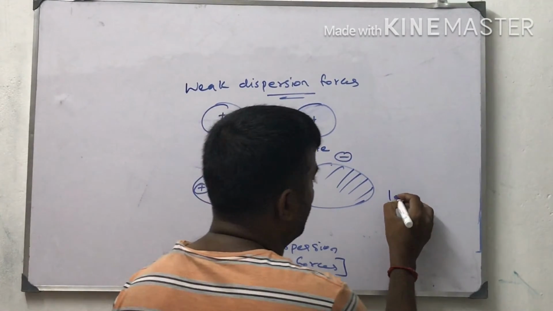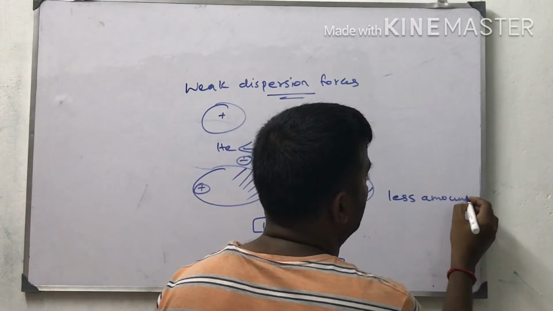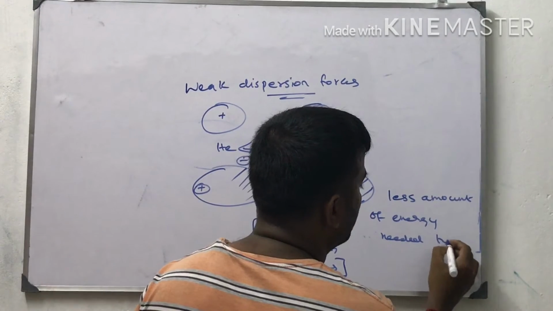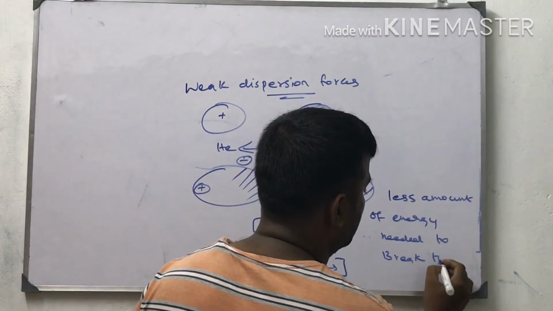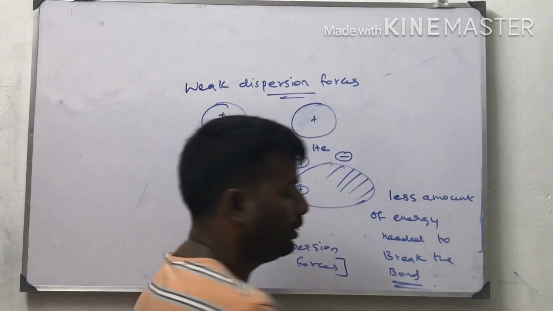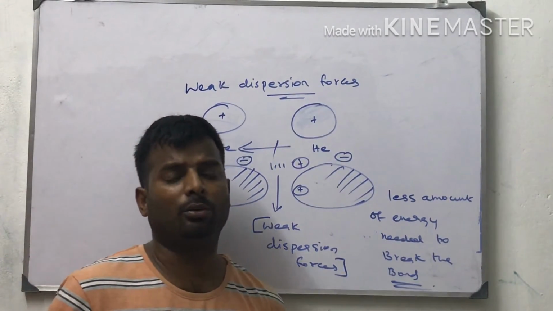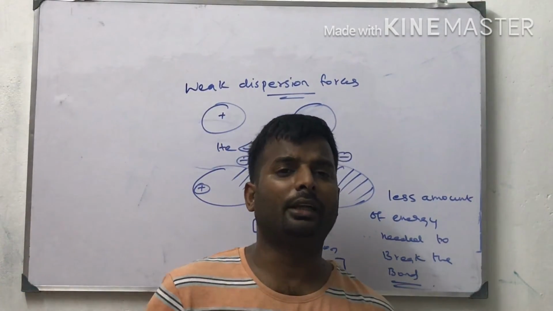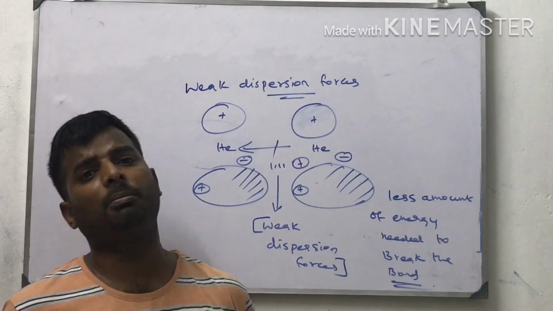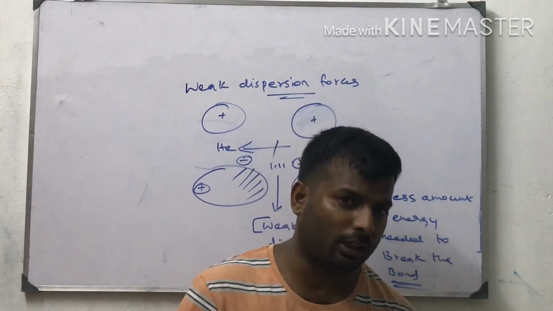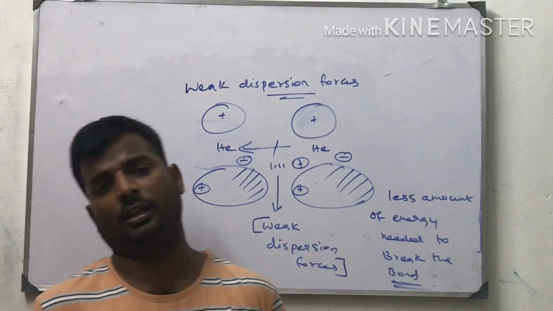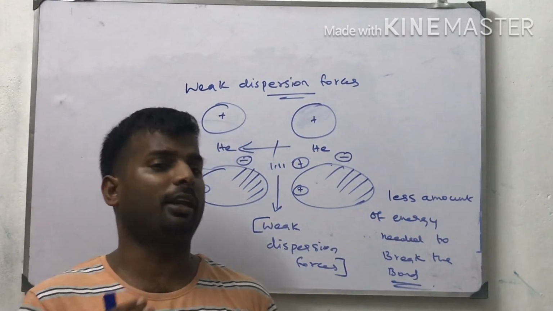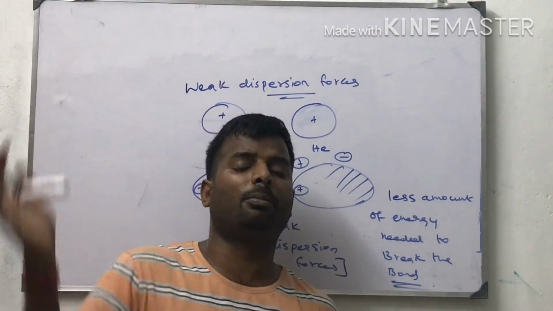So a small amount of energy is needed to break the attraction, so the melting points of noble gases are very low. If I take a water molecule, it contains hydrogen bonds, and the boiling point of water is 100 degrees, because the hydrogen bond is stronger than weak van der Waals forces. So more energy is needed to break the bond before it boils.